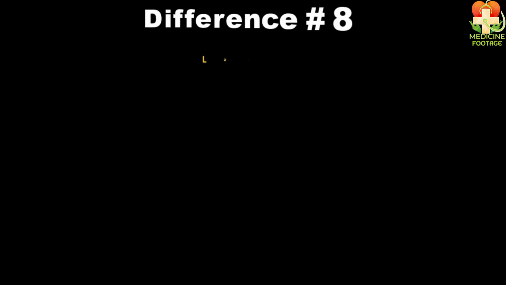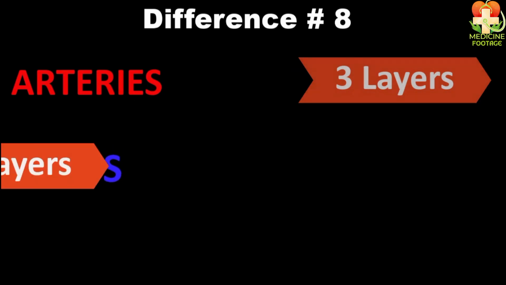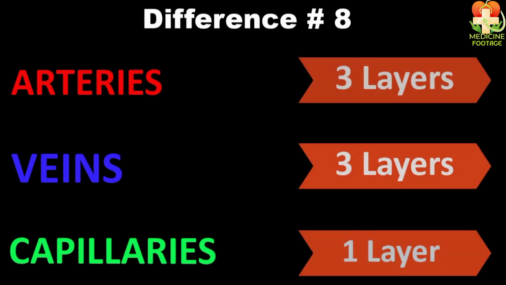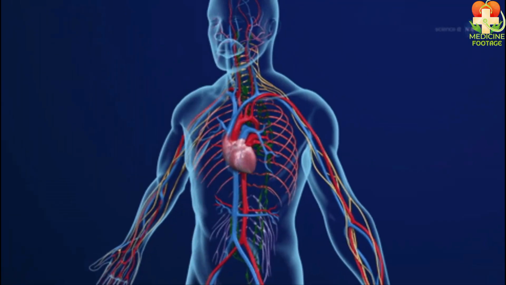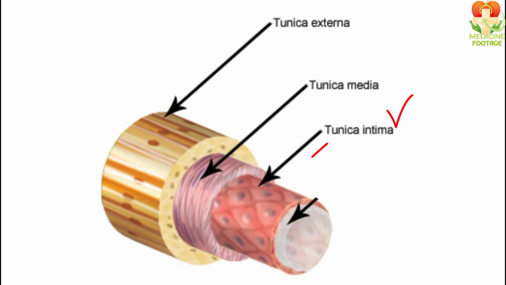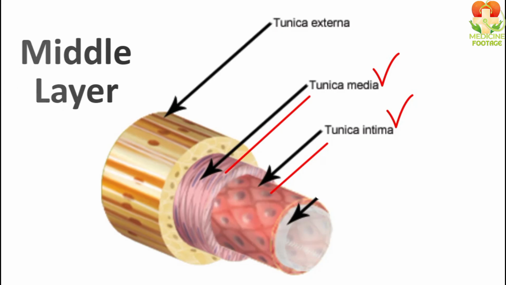The eighth difference is of layers. Arteries have 3 layers, veins also have 3 layers, but capillaries have only one layer, and its name is tunica intima. Students, the names of these layers are tunica intima, tunica media, and tunica externa. As the name suggests, the tunica intima is the innermost layer, meaning the innermost layer of blood vessels is called tunica intima. The middle layer is called tunica media.